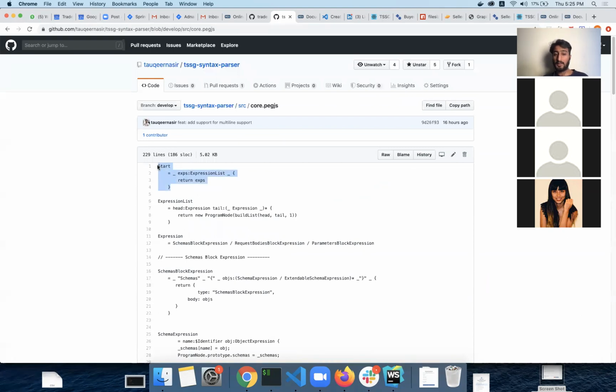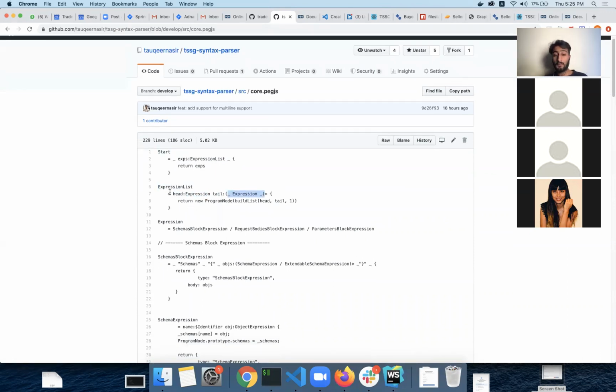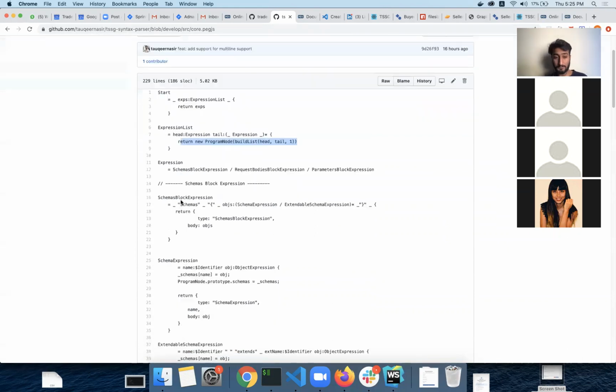It starts with a list of expressions. So it returns a list of expressions. A list of expressions is two things: head and tail. Head is going to be a single expression and tail is going to be a list of expressions. Then if I match this, I just return a program node and I build a list, and then I pass the data and it automatically builds the trees for me. That utility is written in the init.js.